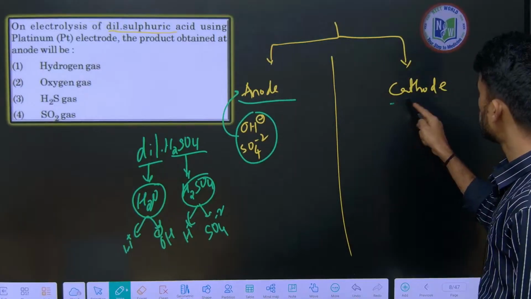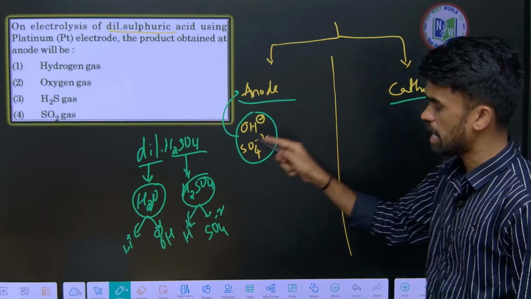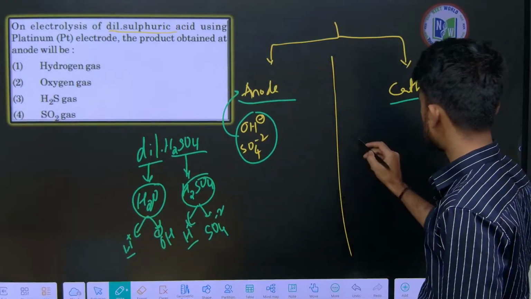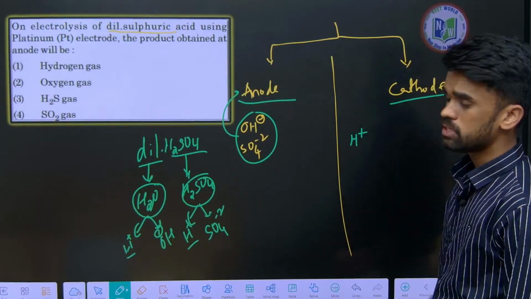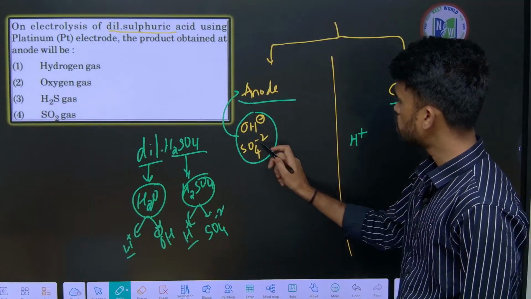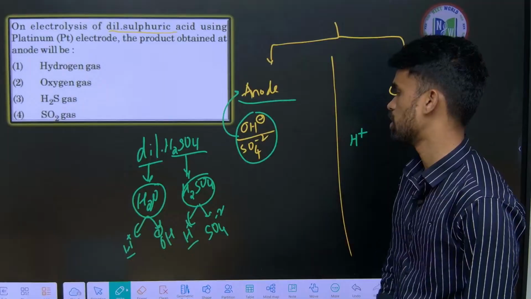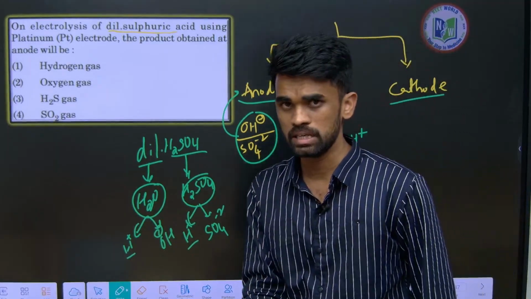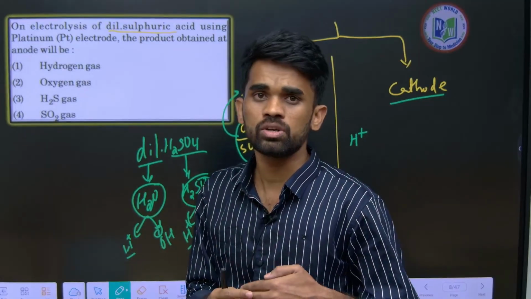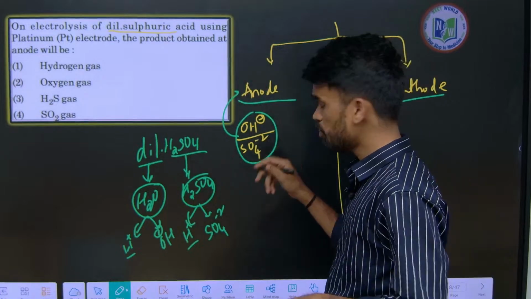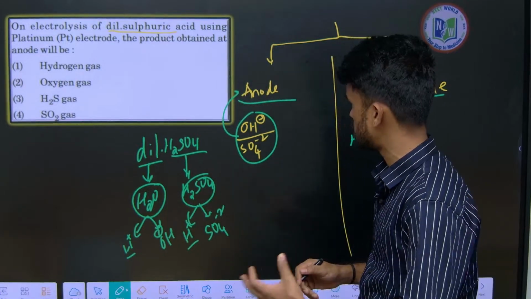Now the cathode: the electrode which attracts cations is called the cathode. What are the cations? We have H+. Both are H+, so I am writing H+. Now, out of these two, OH- and the sulfate ion SO4, only one anion will be discharged. This is based on the electrochemical series, the preferential discharge theory.